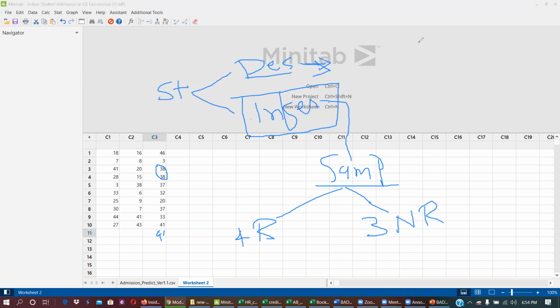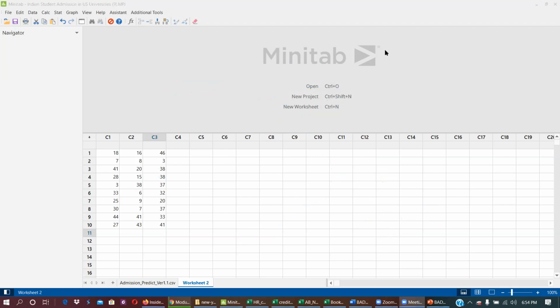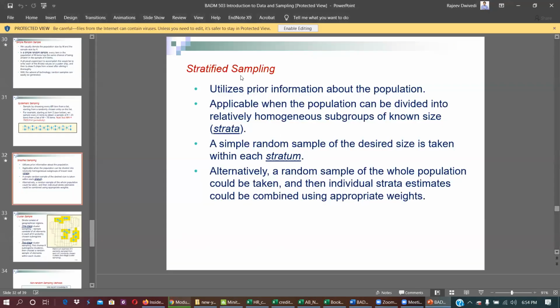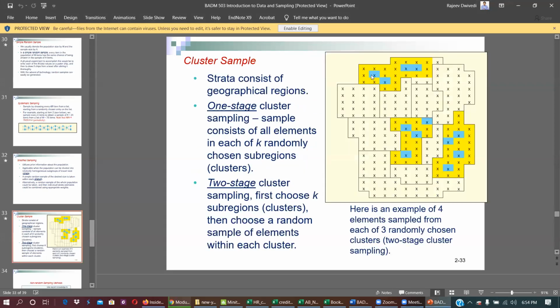Now, this is stratified sampling. The fourth is cluster sampling. Cluster sampling is two-stage random sampling, which is basically used in geographical data collection. Suppose Washington state has 12 counties. Here you can see 1, 2, 3, 4, 5, 6, 7. These are 12 counties. Washington, how many?